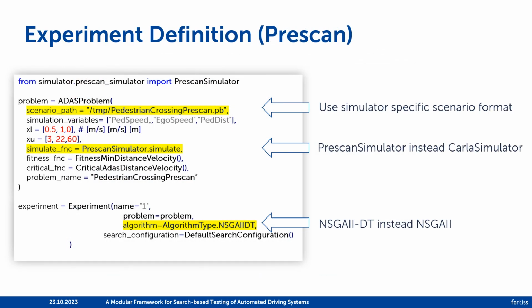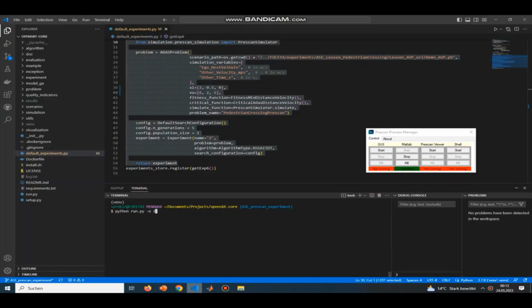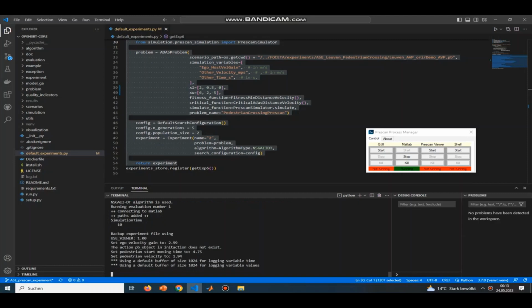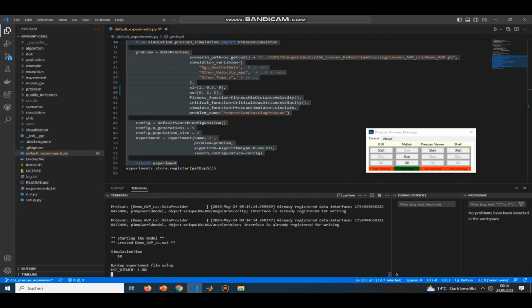For the PreScan example, we pass the scenario in the PEB format and the simulate function of the PreScan simulator class implemented before. Having implemented and registered the NSGA-II-DT algorithm, we assign the corresponding algorithm type in the experiment definition. To run the PreScan experiment, we need first to start MATLAB Simulink in the PreScan environment, then we can run the experiment similar to the CARLA example. OpenSBT will then connect via the PreScan runner to the MATLAB environment and start the search and execution of the system under test in the generated scenarios.